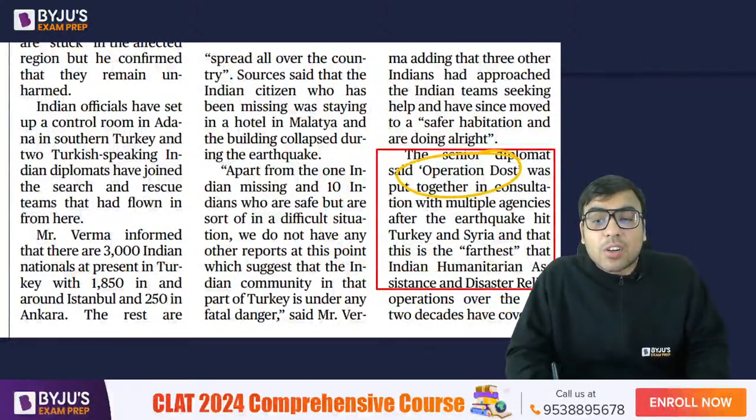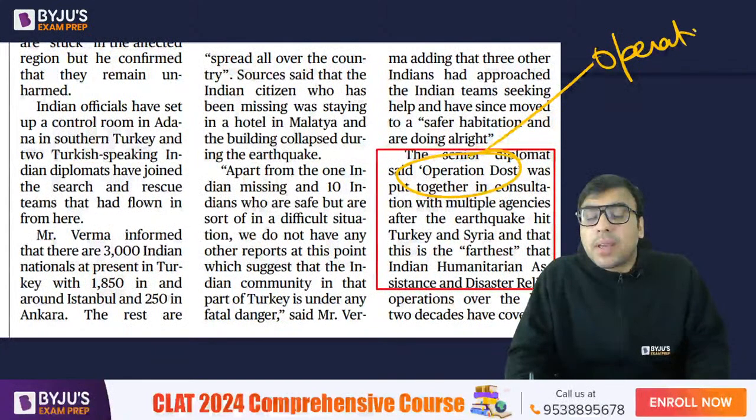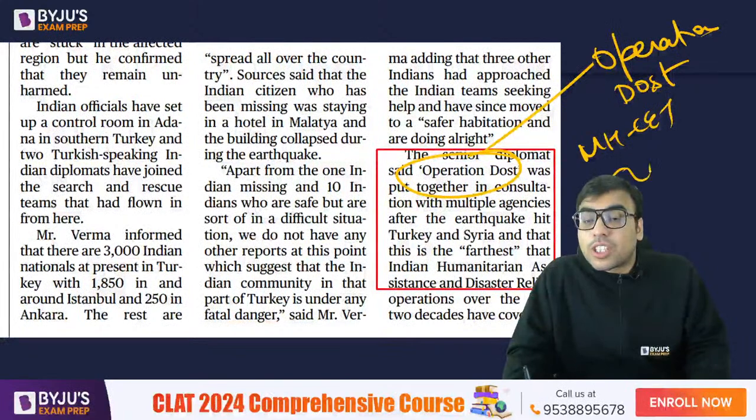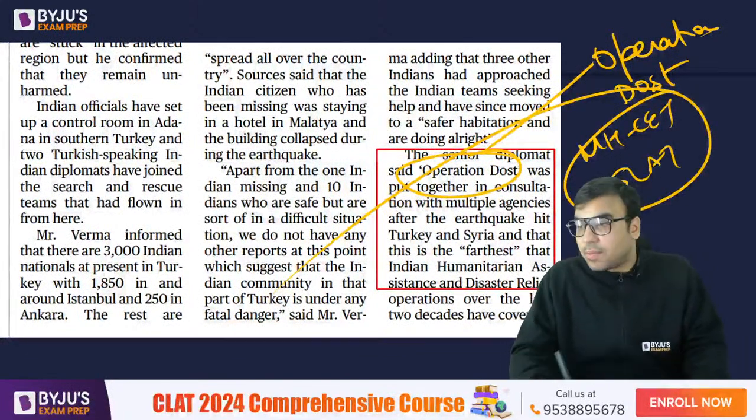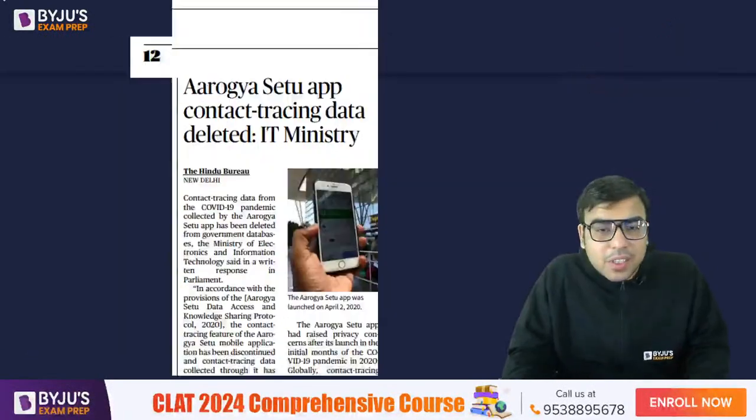So this term has to be remembered, they ask this directly in exams. So they may be asking this in the upcoming MHCT exam. Yes, they may ask it in CLAT. What is the name of that operation? So Operation Dost. Please remember that. Koshi Soni, Priya Chavan, you all are right.